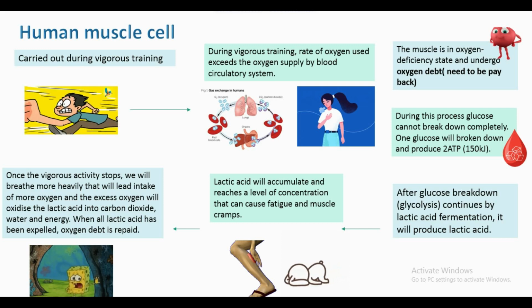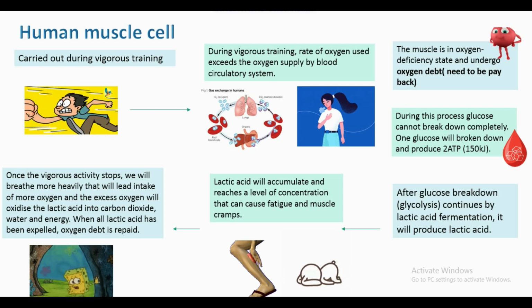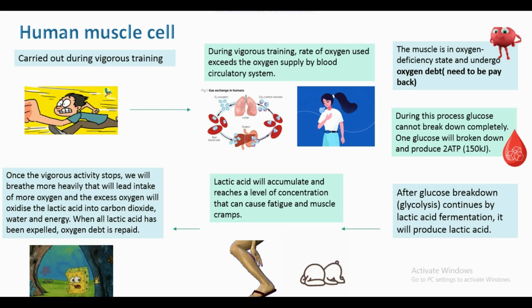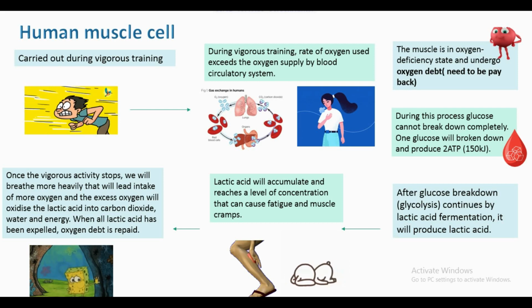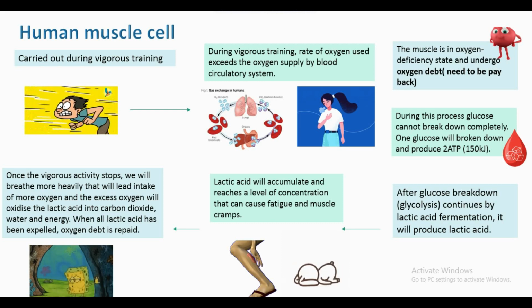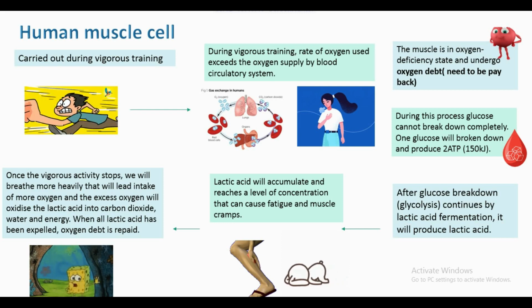Once the vigorous training stops, you will breathe more heavily, which leads to the intake of more oxygen. So when you breathe heavily, you get more oxygen to refill what you initially had in your body and for the use of your organs. Then the excess oxygen from the intake will oxidize the lactic acid into carbon dioxide, water, and energy. So when all the lactic acid has been expelled, only then is the oxygen debt repaid.